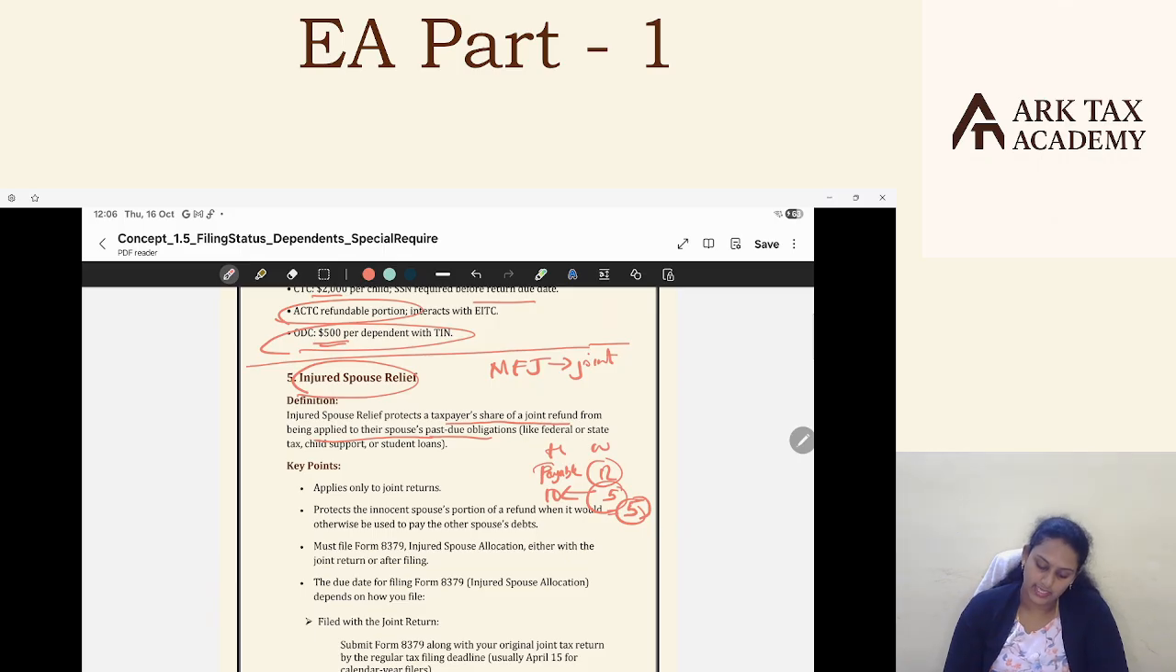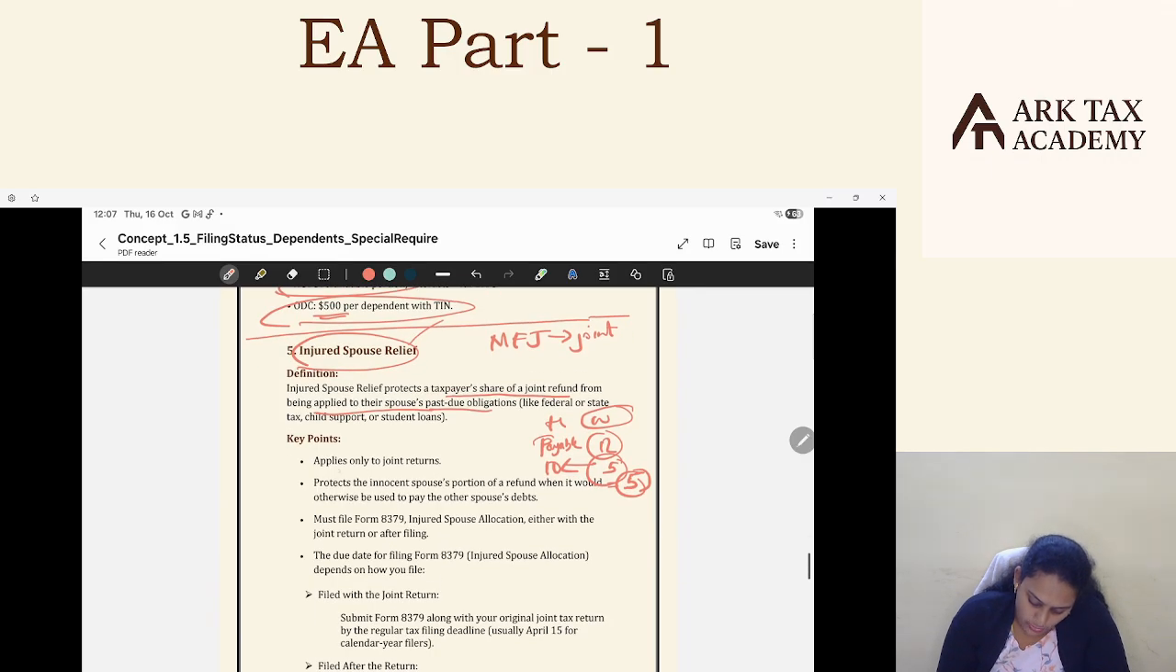Okay, in this case, this wife has an option to go for injured spouse relief. This applies only to a joint return. The condition is you need to file a joint return to claim this injured spouse relief. It protects the innocent spouse's portion of the refund when it would otherwise be used to pay the other spouse's debt. This is the main intention. This refund will be protected.